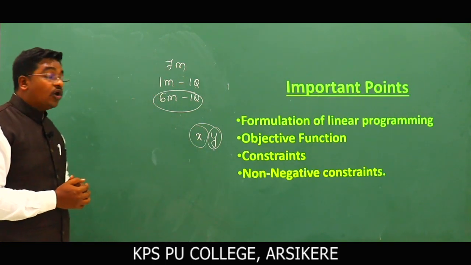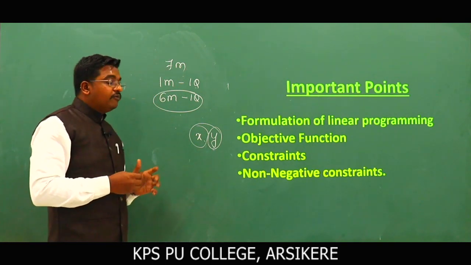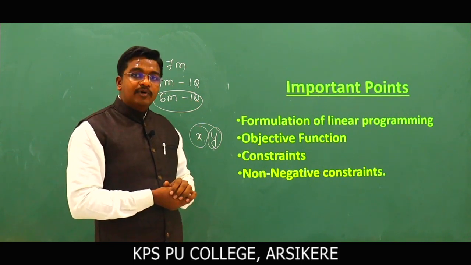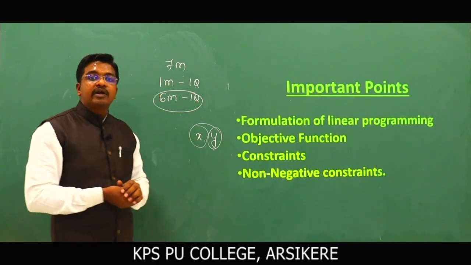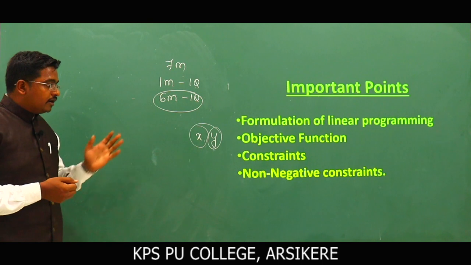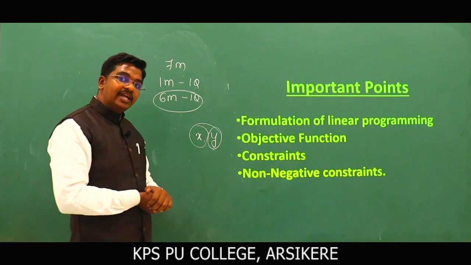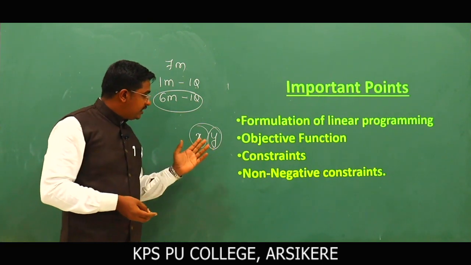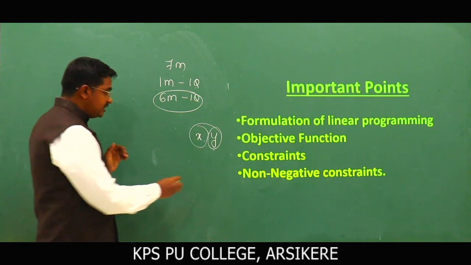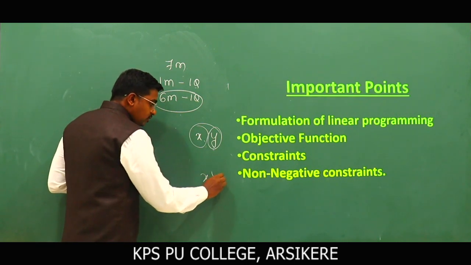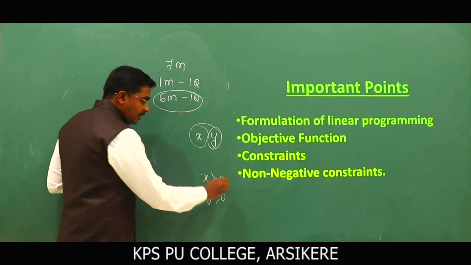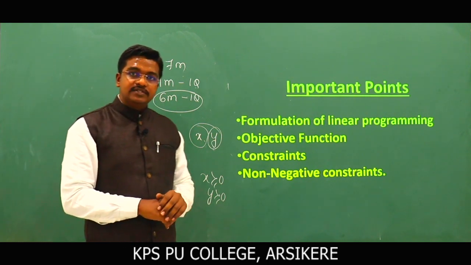Next, the non-negativity constraint. It means we cannot say the number of tables is -2 or the number of chairs is -2. These must be non-negative. That is, x and y, the decision variables, must be greater than or equal to 0.